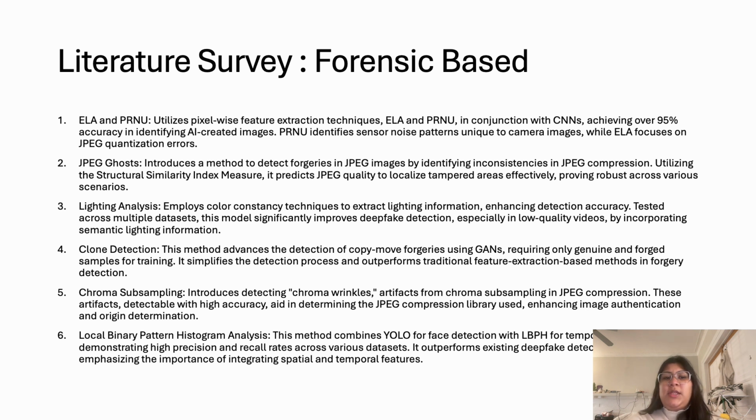JPEG Ghost introduces a method to detect forgeries in JPEG images by identifying inconsistencies in JPEG compression. This utilizes a structural similarity index measure which predicts the JPEG quality to localize tampered areas effectively, proving robust across various scenarios. Lighting analysis employs the color constancy technique to extract lighting information, enhancing the detection accuracy. It has been tested across multiple datasets. This model significantly improves deepfake detection, especially in low quality videos, by incorporating semantic lighting information.